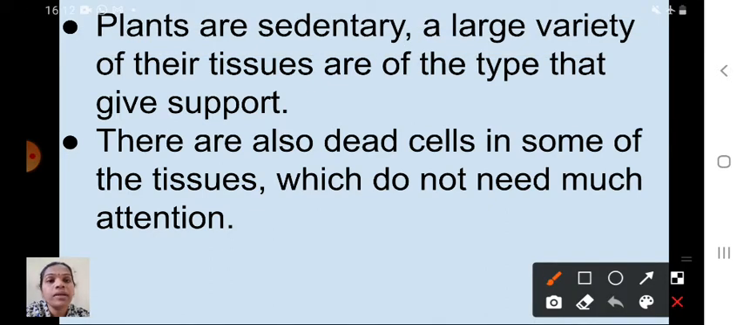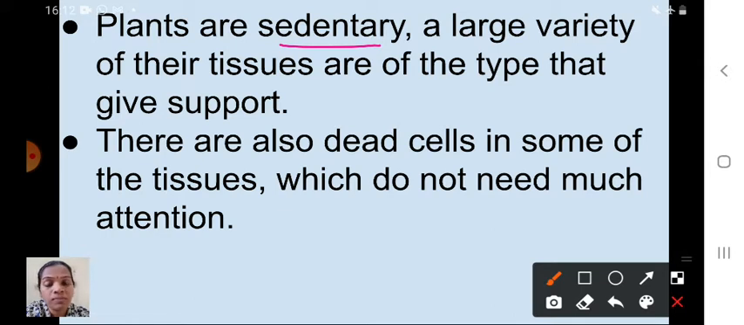So the plants are sedentary and a large variety of their tissues are of the type that gives support. Plants will not move from one place to another place. So when compared to animals, plants want less amount of energy. We discussed all these things in the life process chapter, isn't it? So there are also dead cells in some of the tissue which do not need much attention.